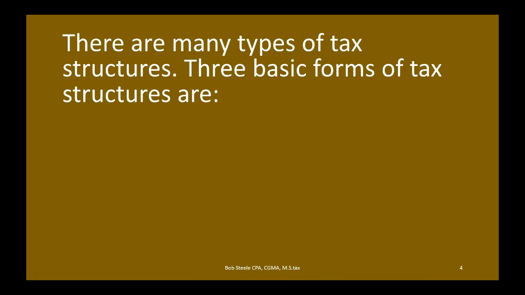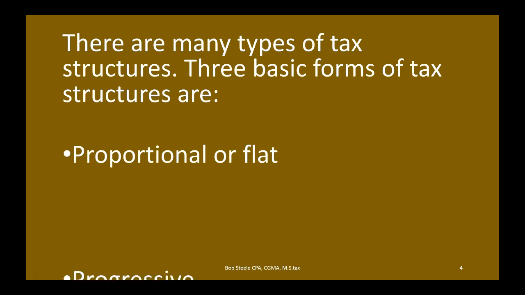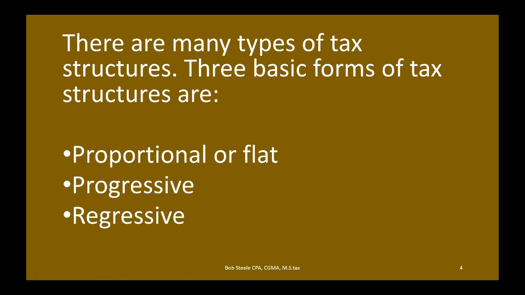There are many types of tax structures. Three basic forms of tax structures are the proportional or flat tax, the progressive tax, and the regressive tax. Most of the taxes that we have are not going to fall directly into these categories, but these are the three basic categories. If we were talking about pure taxation in these three ways, we could think about these principles and see where different types of taxes fall into these core types, and what the implications of that are going to be.